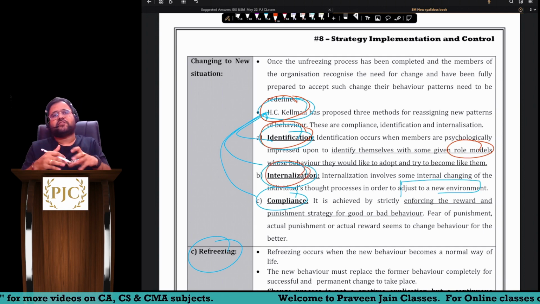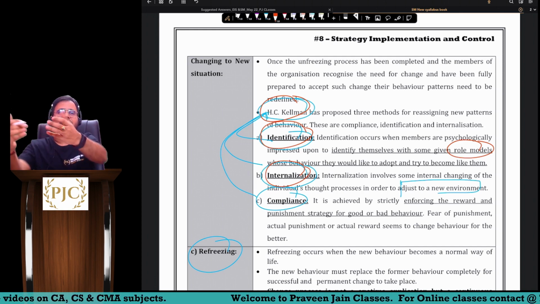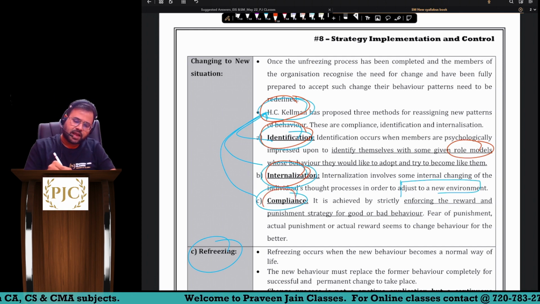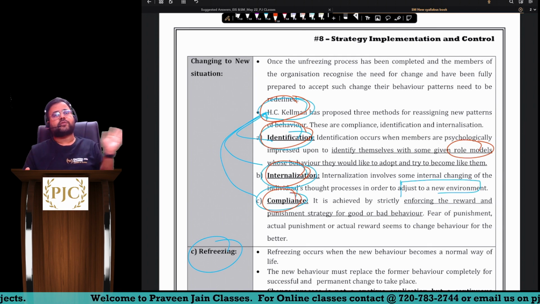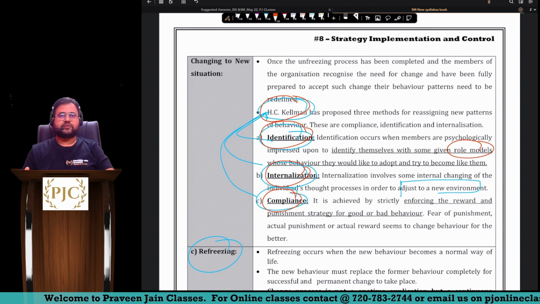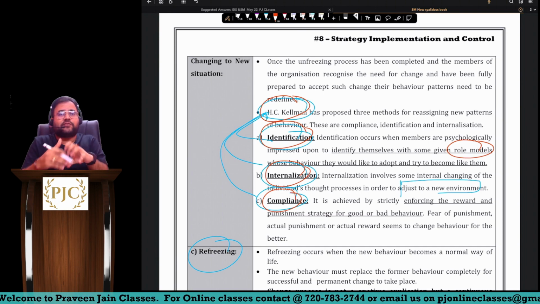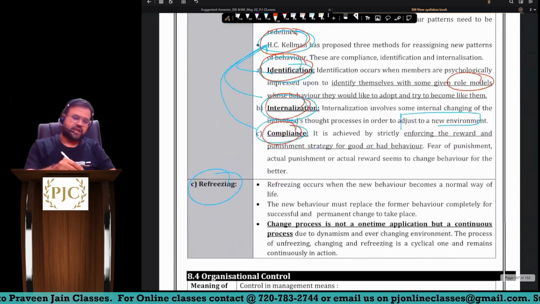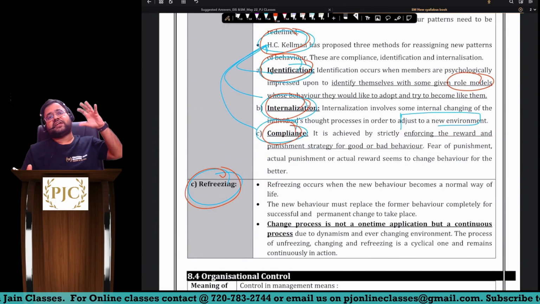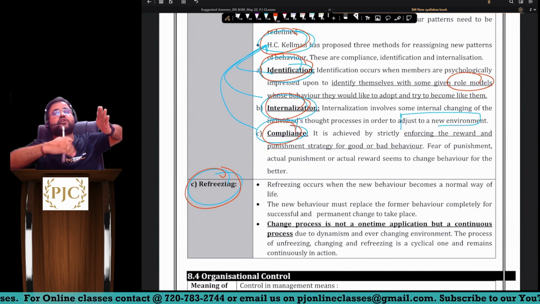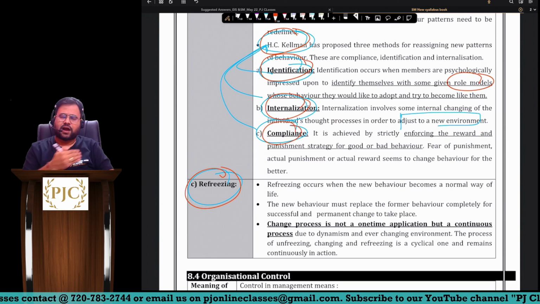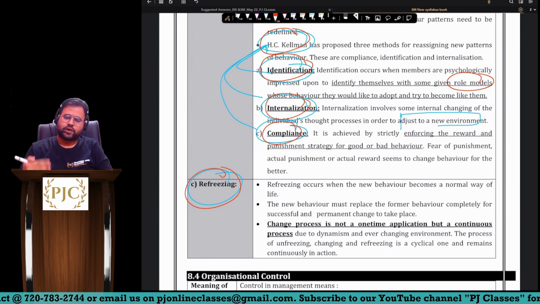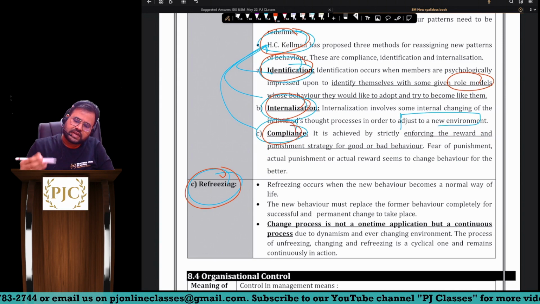Internalization means, sir, we are systematically, slowly and steadily adopting the new environment. Compliance means strictly we will say, you have to follow the new things, stop the old things, otherwise punishment will be given, sir. So these are the different ways of bringing the changes. And then refreezing means whatever change is implemented now, you have to make a part and parcel of your life. It should be systematically followed in the future, sir. So this is refreezing.